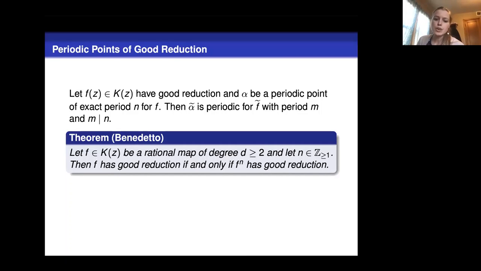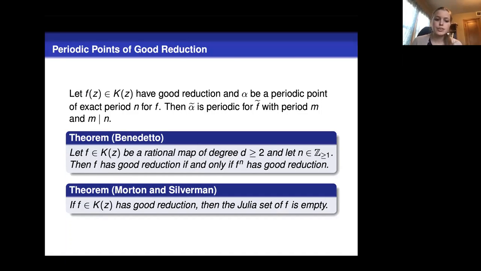We also know that a map has good reduction if and only if its iterates have good reduction. So if we find an iterate that has good reduction, we know the original map did as well, and vice versa. Furthermore, maps that have good reduction have this nice local behavior, and that just means that the Julia set is empty. So if a map has good reduction, then its Julia set is empty. This is really saying that these maps are locally well behaved.